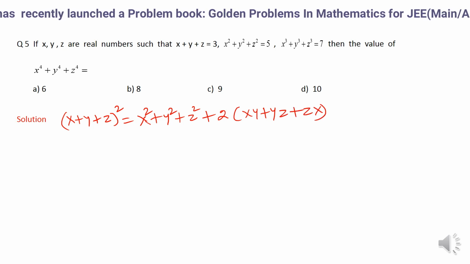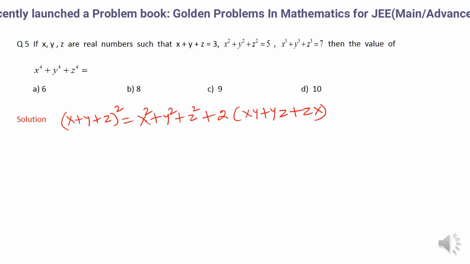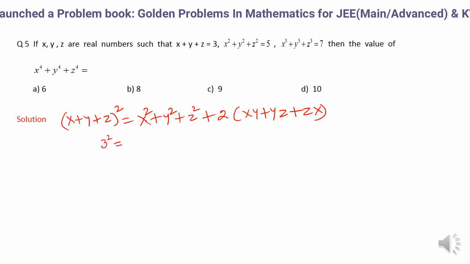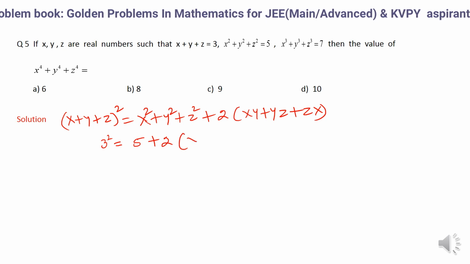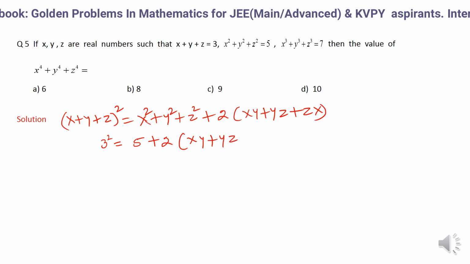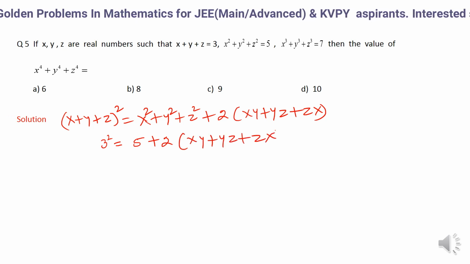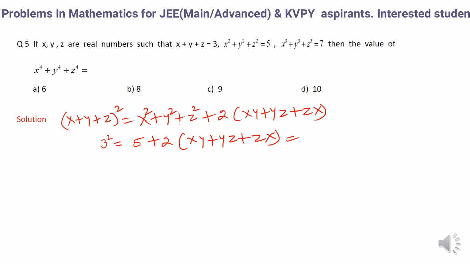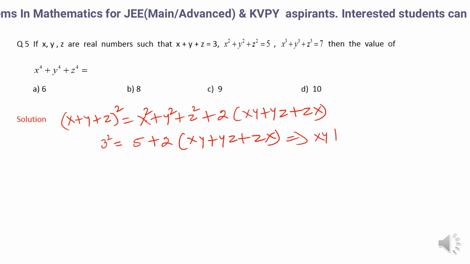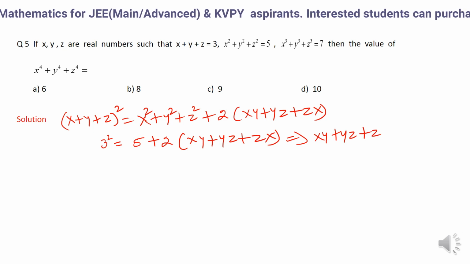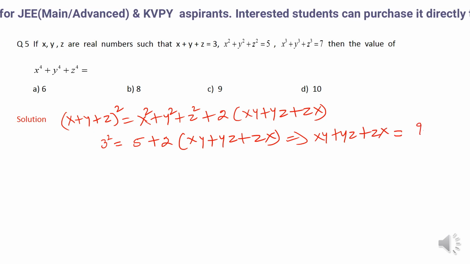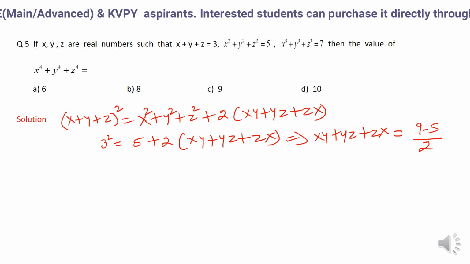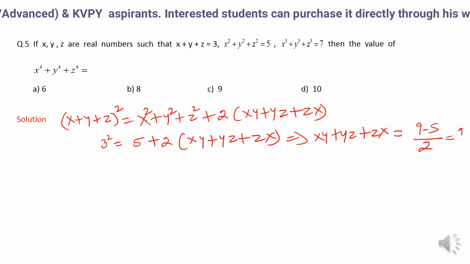Now I am given the value of x plus y plus z, which is 3, so this is 3 square equal to x square plus y square plus z square, which is 5, plus 2 times xy plus yz plus zx. So from here I will get the value of xy plus yz plus zx, which we will be using later on. Now it becomes 9 minus 5 by 2, which is 4 upon 2, further equal to 2, right?